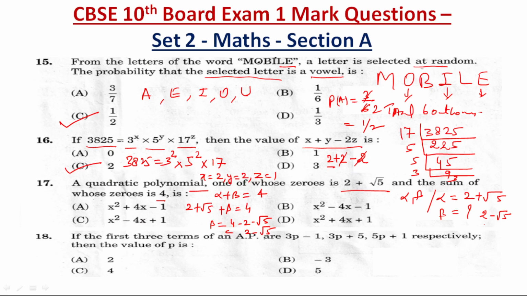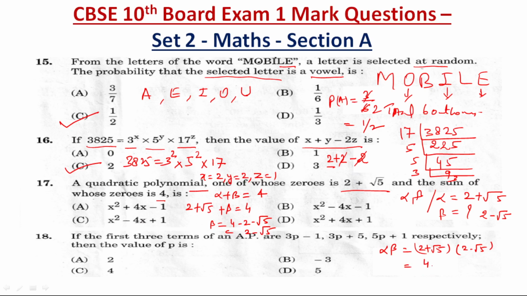So the sum of alpha and beta is already available, and now the product alpha into beta will be equal to 2 plus root 5 into 2 minus root 5. This will be a plus b into a minus b, that is a square minus b square.